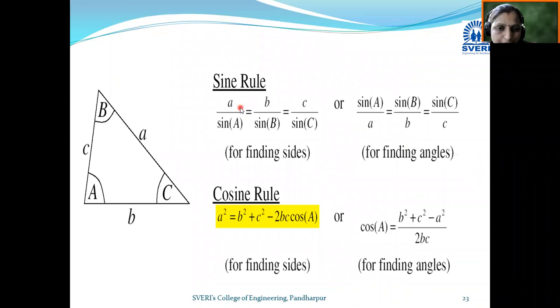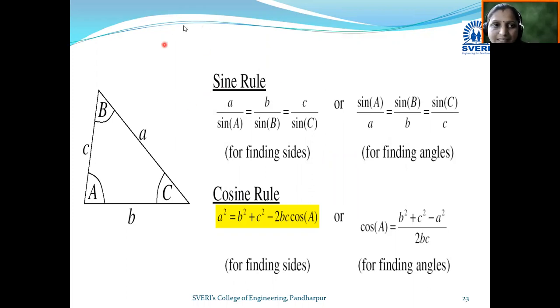So what does the sine rule say? The sine rule gives us the ratio a upon sine A is equal to b upon sine B is equal to c upon sine C, which is the formula we use for finding the sides. It can also be written as sine A upon a is equal to sine B upon b is equal to sine C upon c for finding the angles. Any form you can use for finding the sides and the angles. Now let's move towards the cosine rule. What is the cosine rule?